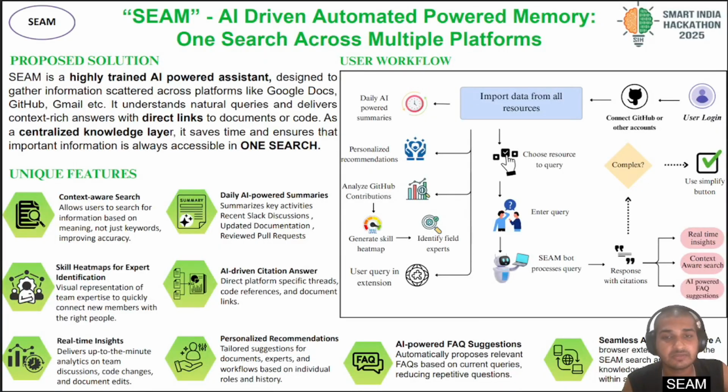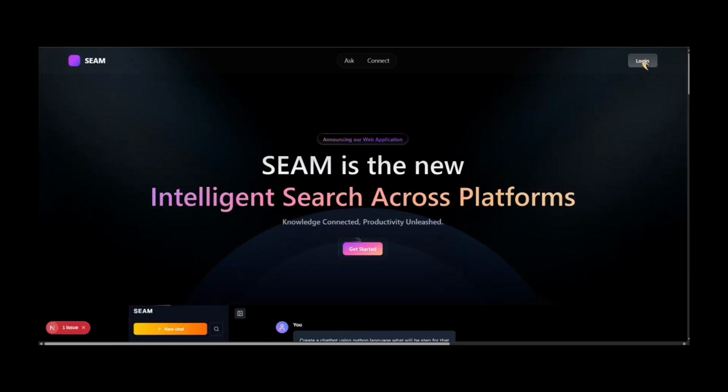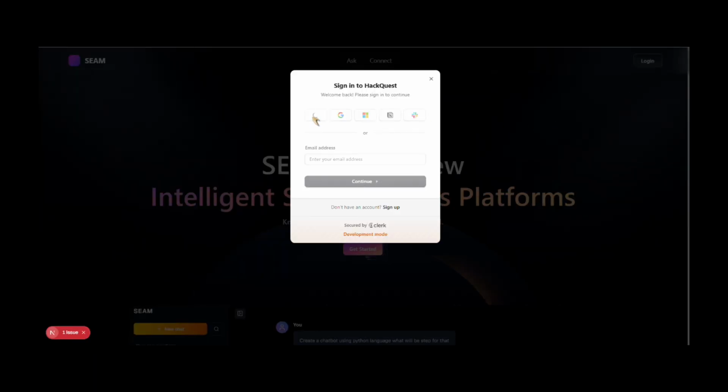Now let's deep dive into our demo. Thank you. Let's start the demo. Suppose the user goes and logs in, and we can log in using any of these. We can just try GitHub for now.